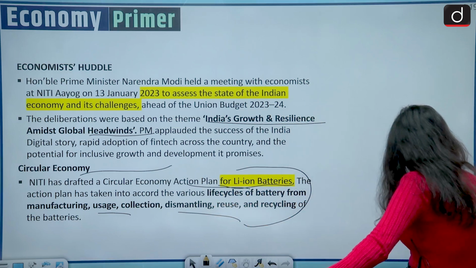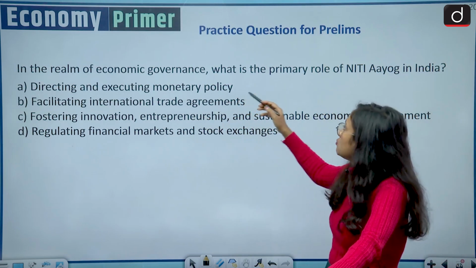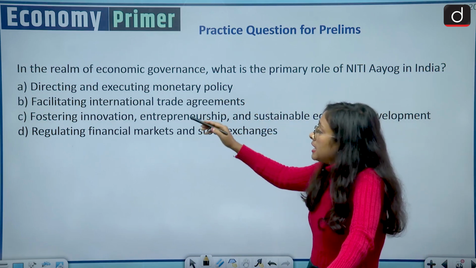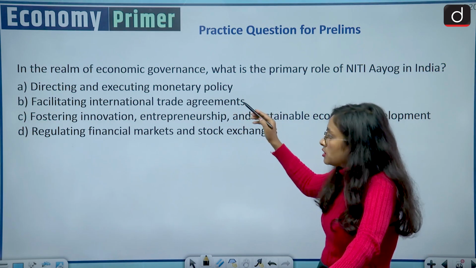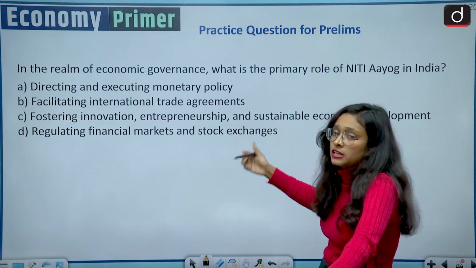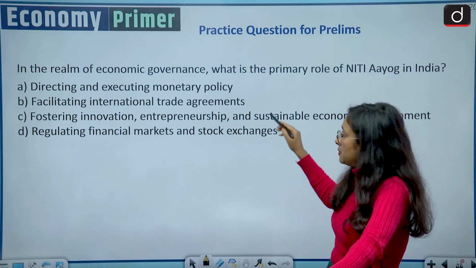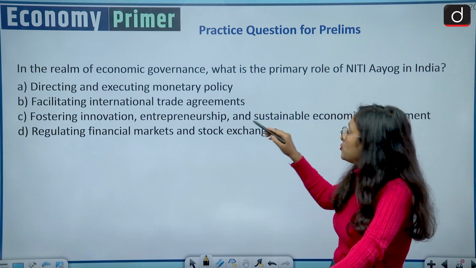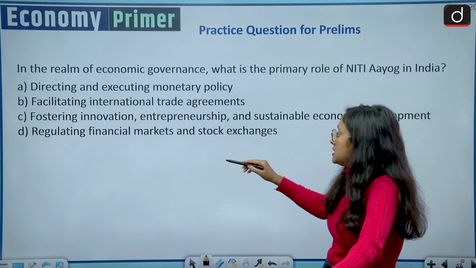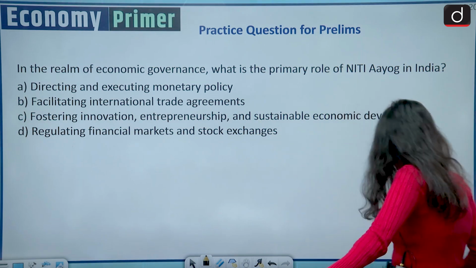Moving to the prelims question. The question is: in the realm of economic governance, what is the primary role of NITI Aayog in India? Your options are: directing and executing monetary policy; facilitating international trade agreements; fostering innovation, entrepreneurship and sustainable economic development; regulating financial markets and stock exchanges. You should be clear about all these statements, what they are saying and what they are asking. I think we have already discussed this, so you can easily answer this question.